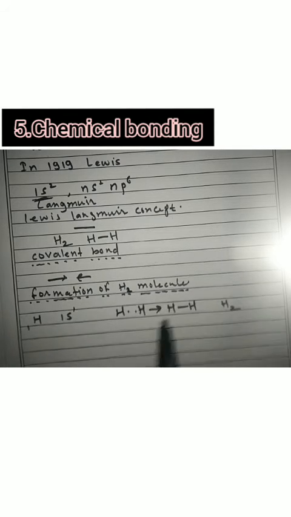Formation of chlorine molecule, Cl2. First of all you should know the atomic number of chlorine, Cl.